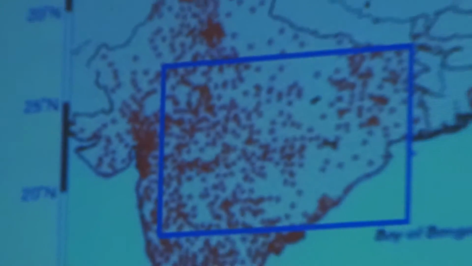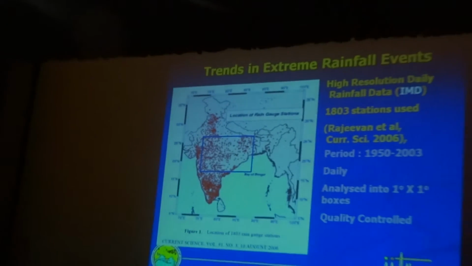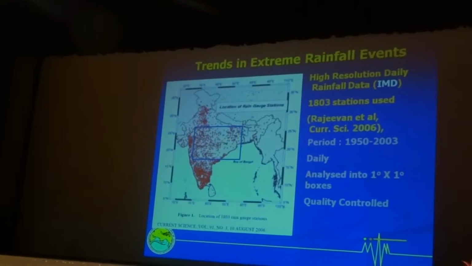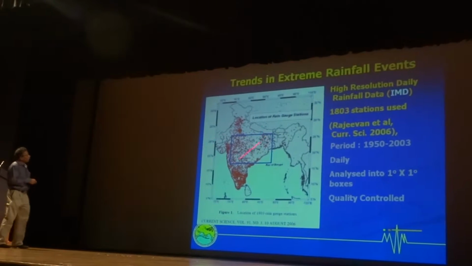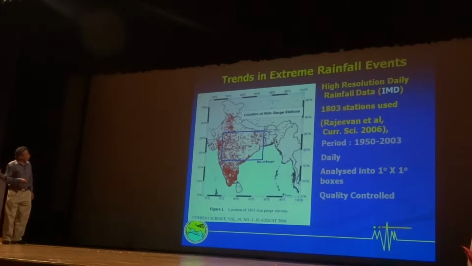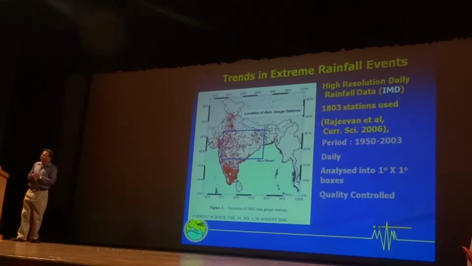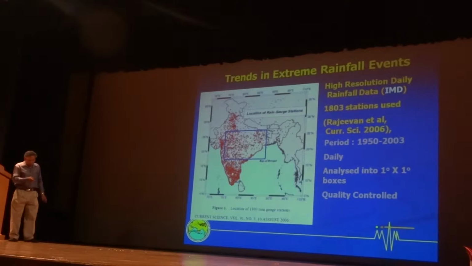So that was a possibility, and to check that possibility, we actually did an analysis. That is what Dr. Nandkumar mentioned. We looked at actual observations of rainfall. We have a very good data set over India, daily rainfall data over many years, 100 years now. But we analyzed about 50 years of data. At every 1 degree by 1 degree, we looked at the distribution of rainfall. Has the distribution of rainfall changed?